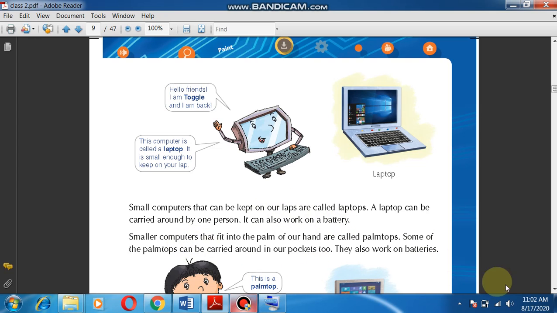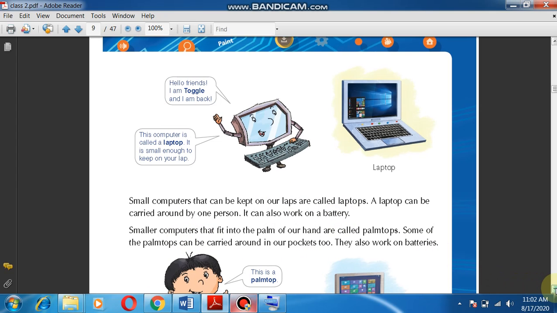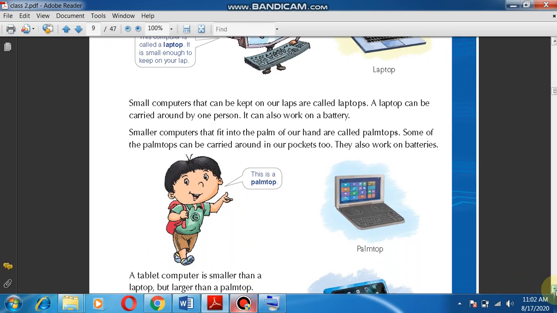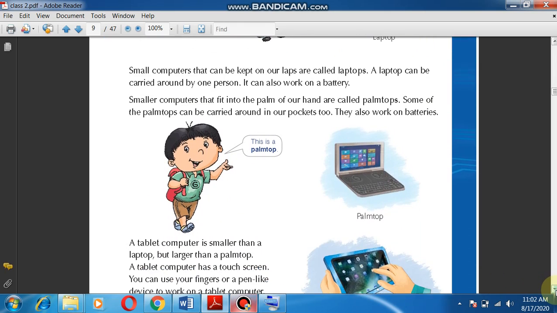Small computers that fit into the palms of our hand are called palm tops. Some of the palm tops can be carried around in our pockets too. So you can see computers which are very small in size. They are so small that they can be kept on our palm. They are called palm top.